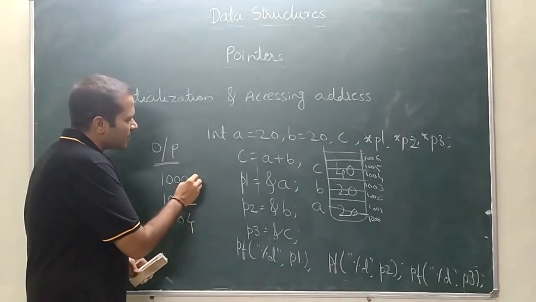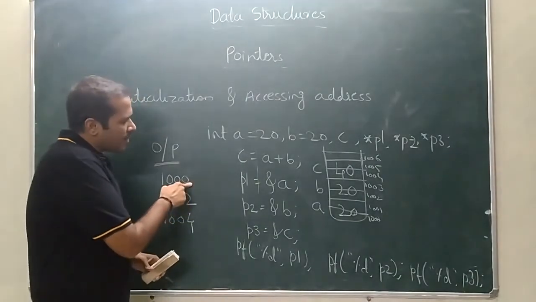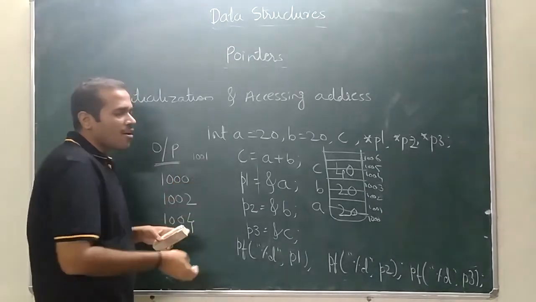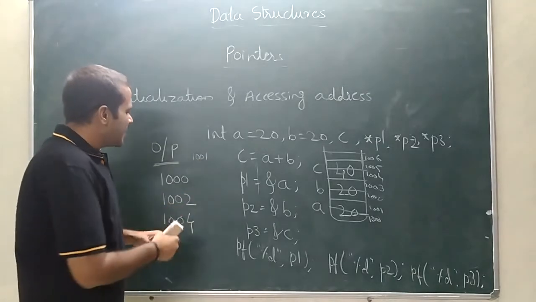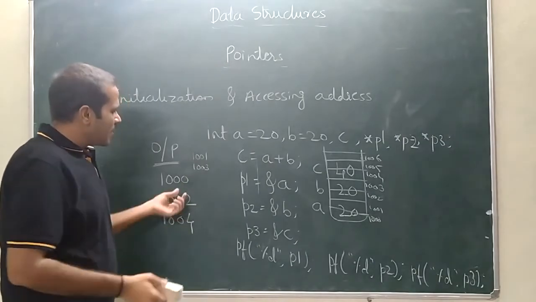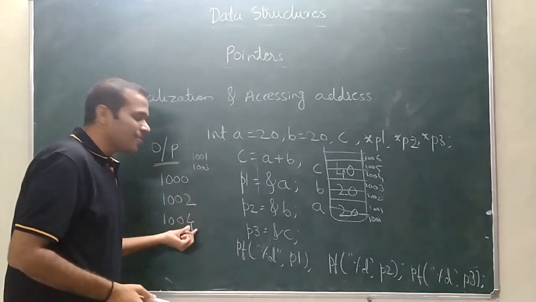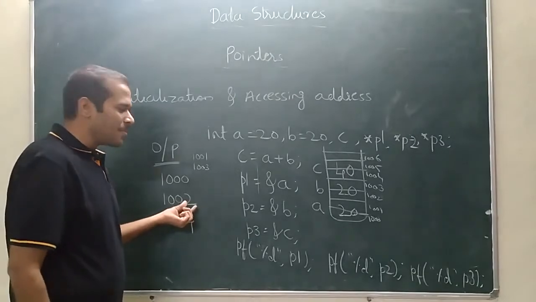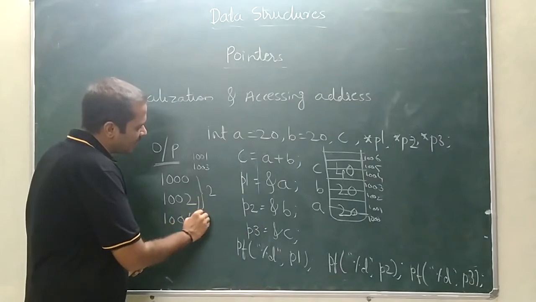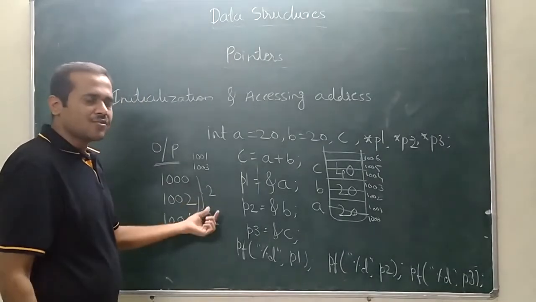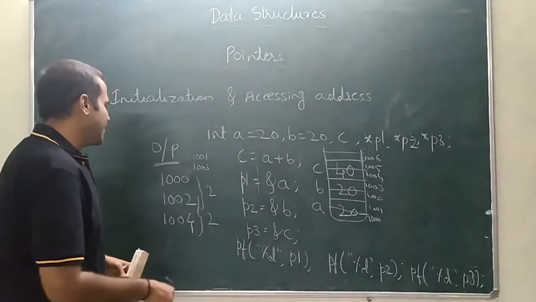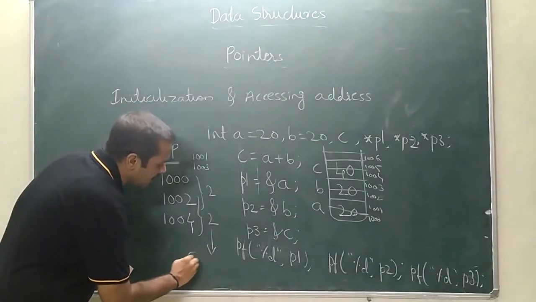Look here, after P1, P2 has not displayed 1001, and here it has not displayed 1003. Instead, it has displayed 1000, 1002 and 1004 because integer takes 2 bytes of memory. So here it is 2 bytes, here 2 bytes, and here 2 bytes. These 2 bytes are called the scale factor.